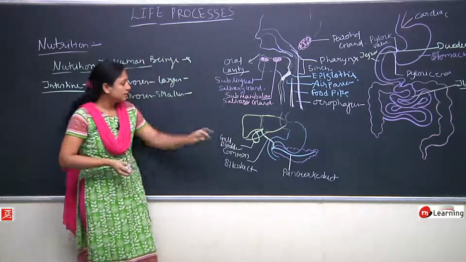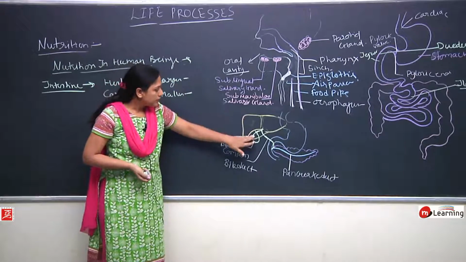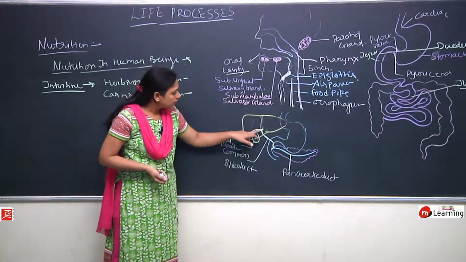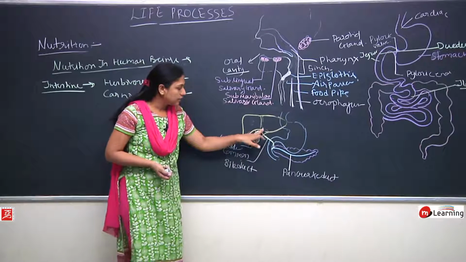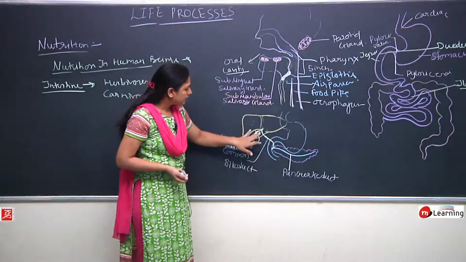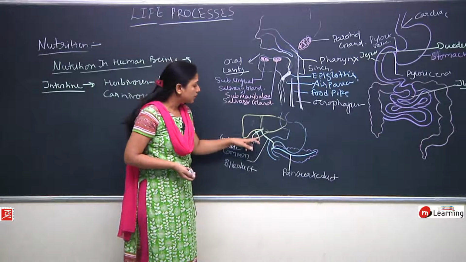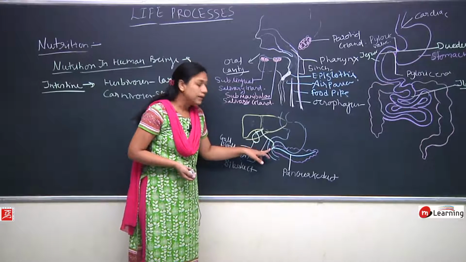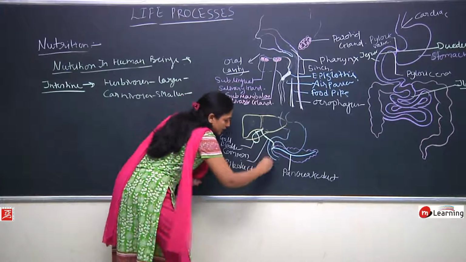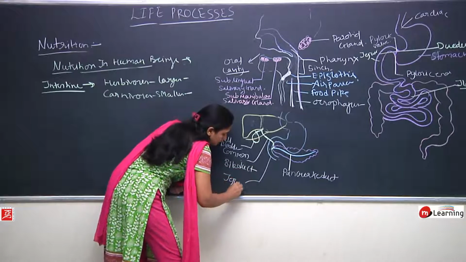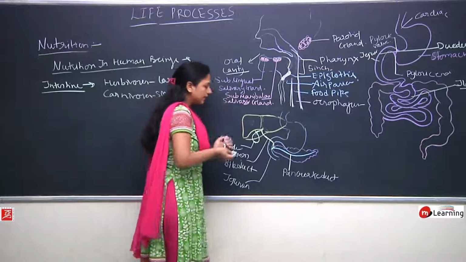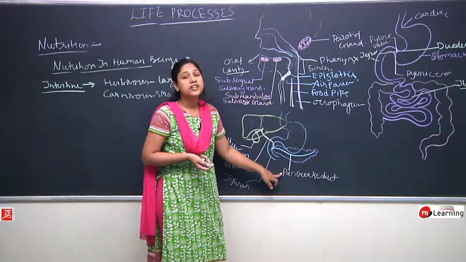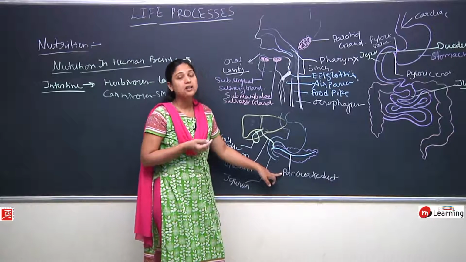So now you can see this is the liver. Below the liver, the gallbladder is there. Then there is a common bile duct which is carrying the secretion from the gallbladder and the liver, and then it is getting open into the jejunum. This part is jejunum of intestine. Okay. And this is pancreatic duct. Pancreas secrete various enzymes which digest the proteins and fat.